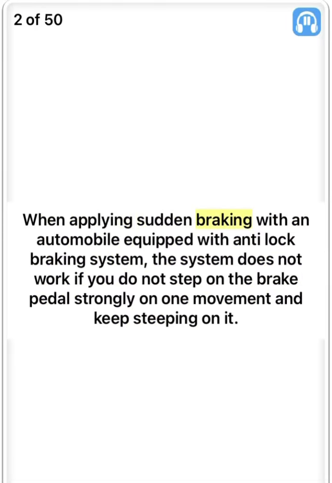When applying sudden braking with an automobile equipped with anti-lock braking system, the system does not work if you do not step on the brake pedal strongly on one movement and keep stepping on it. True.